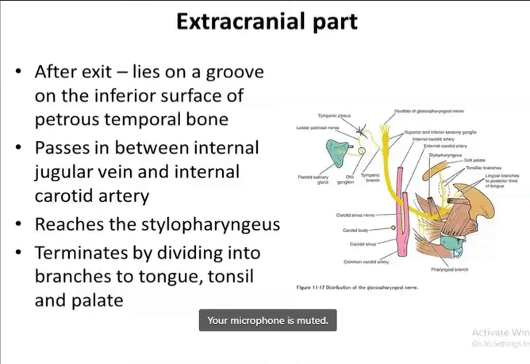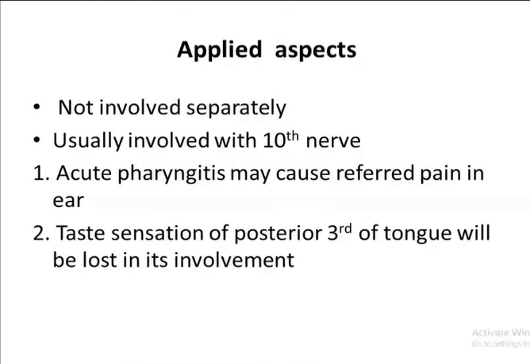Now coming to the applied aspects, usually it is not involved separately, right? Whenever it is involved, it usually gets involved with the 10th nerve, and they run together. So the important applied aspect is acute pharyngitis. As you know, the mucous membrane of the pharynx is supplied by its pharyngeal branches, and the same branch also supplies the mucous membrane of the tympanic cavity. So acute pharyngitis may cause referred pain in the ear. Or the taste sensation of the posterior third of the tongue will be lost whenever this nerve is injured.